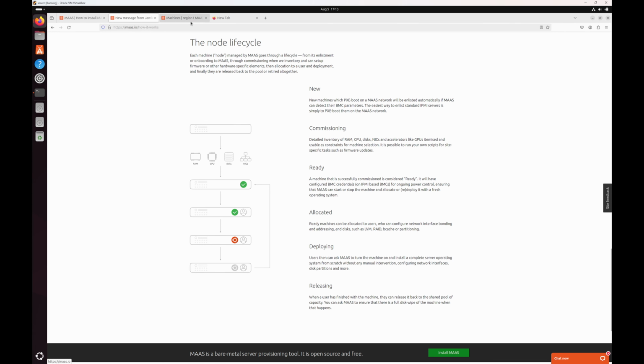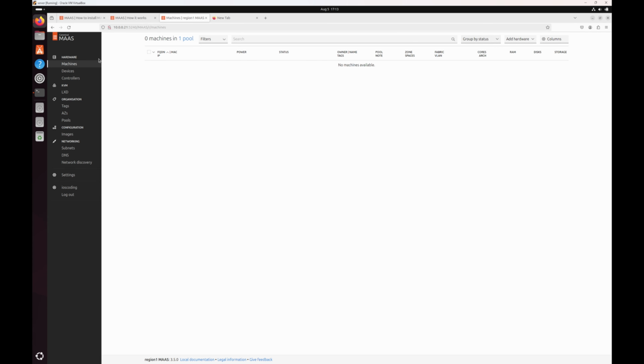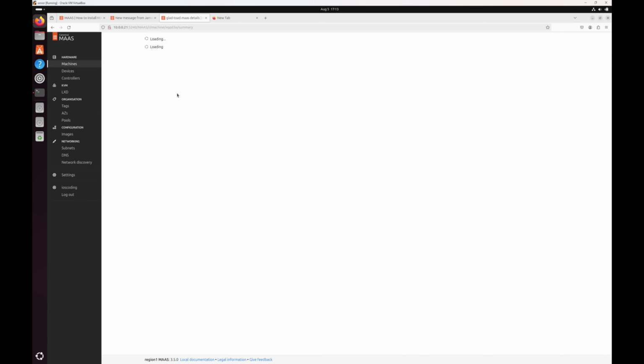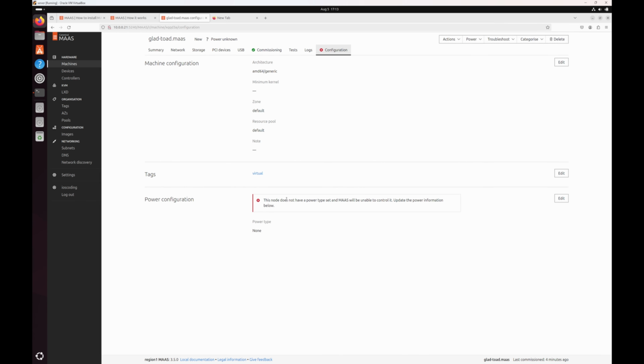In this case, if we go back to our UI and click on machines, or probably refresh, you will see a new machine has been discovered. Because we did not put any name on it, Maas actually generates a name for you. If you click on it, under configuration, you will see there is an issue. It says this node does not have a power type set to Maas. So basically Maas is complaining that it doesn't know what to do with it.